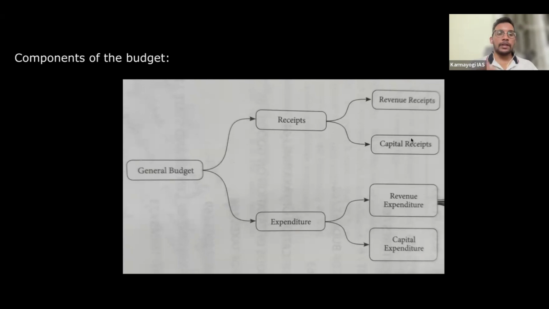Now capital receipt, understand this. Capital receipts are the money government is receiving either by losing its assets or in the form of debt obligation that we need to pay back. So I'm repeating again, capital receipts include the money which government is receiving as a liability which needs to be paid back in the future, or the money which government is receiving by losing its assets.